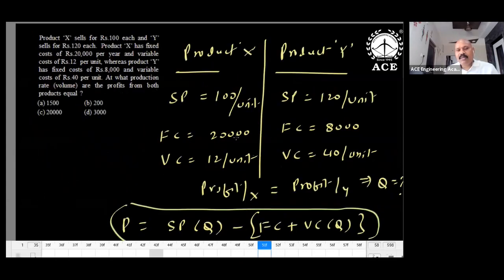So there are two products, of course, and in this numerical, profit from X is equal to profit from Y. What is the Q value? So, the basic equation: how to use the profit equation. What is the profit equation? Revenue minus cost.